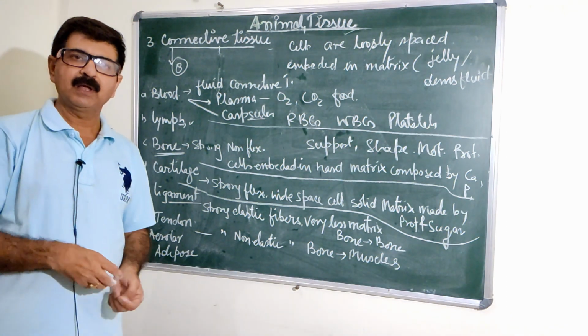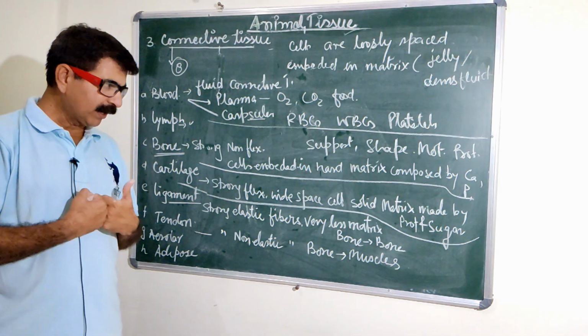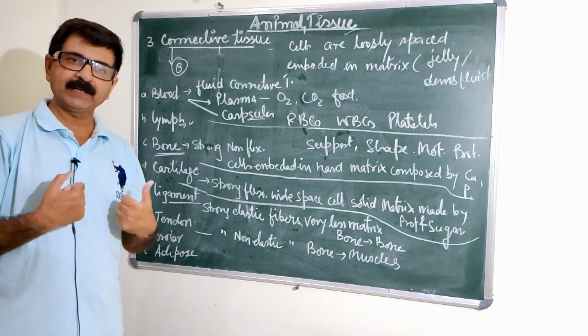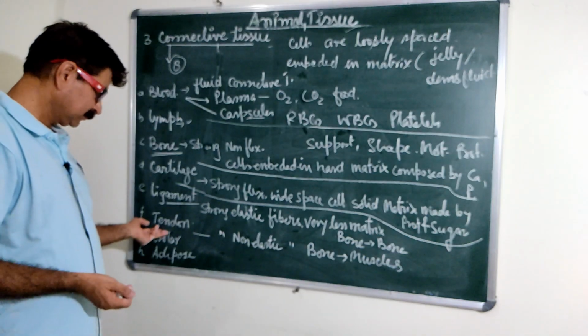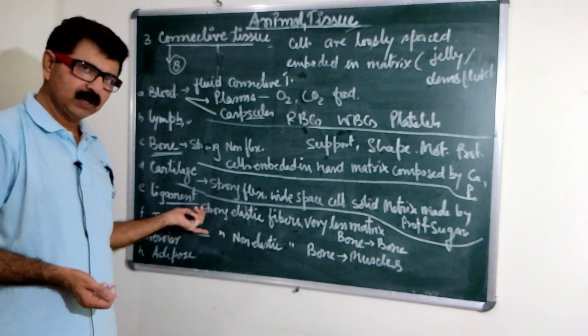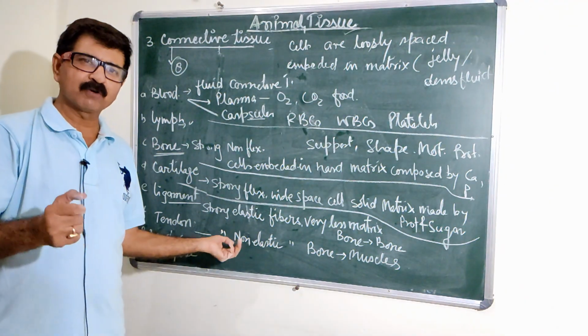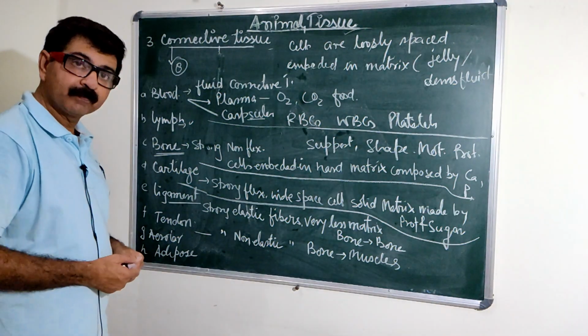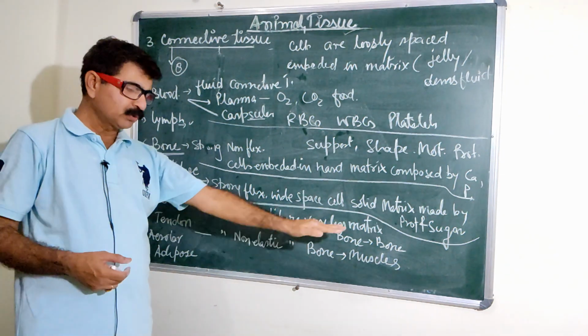The ligament helps to connect one bone to another. The tendon is also very strong, but very less flexible, or we can say zero flexible. It connects bone to the muscles.